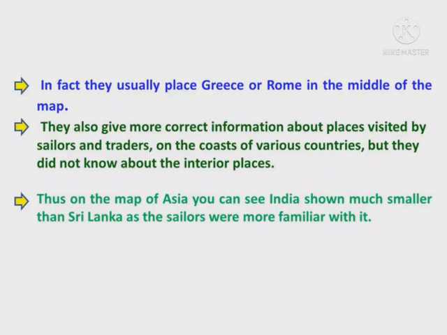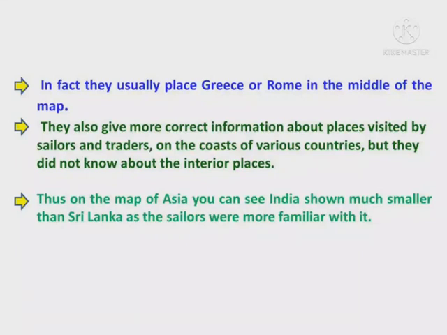In fact, they usually place Greece or Rome in the middle of the map. They also give more correct information about places visited by sailors and traders on the coast of various countries, but they did not know about the interior places.